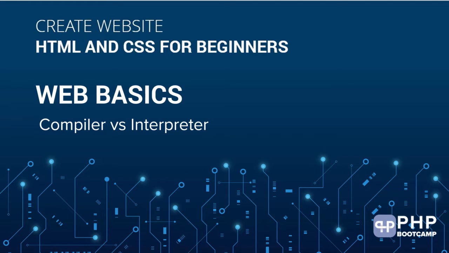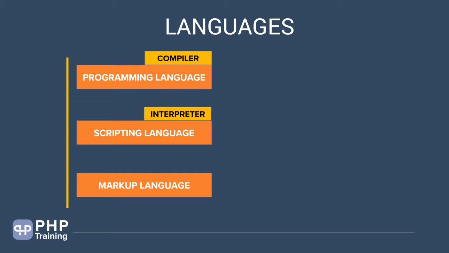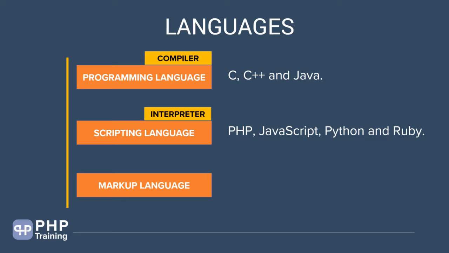Let's understand what is the difference between compiler versus interpreter. So we have looked at different languages: programming language, scripting language, and markup language. And we have also discussed that programming languages use a compiler, like C, C++, and Java. And scripting languages use an interpreter, like PHP, JavaScript, Python, and Ruby. So what is the real difference between a compiler and an interpreter?